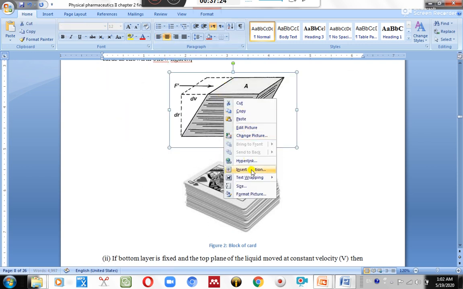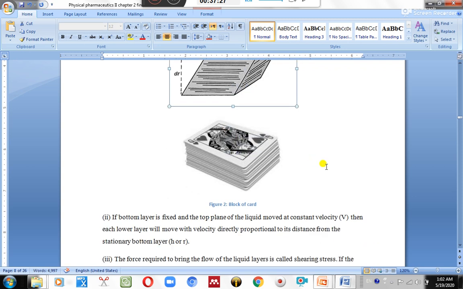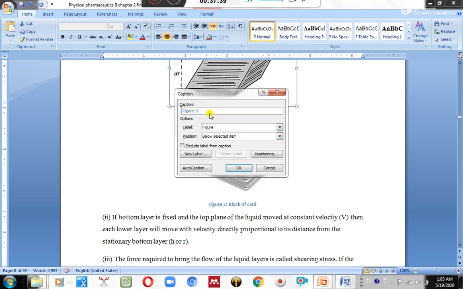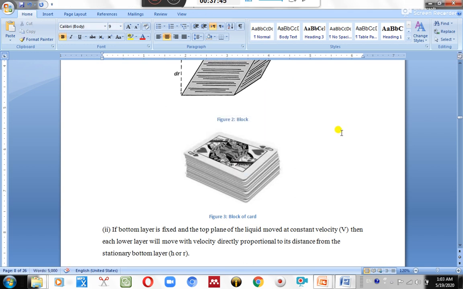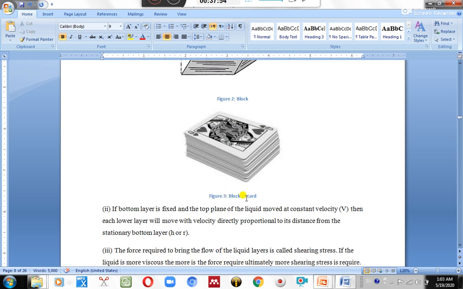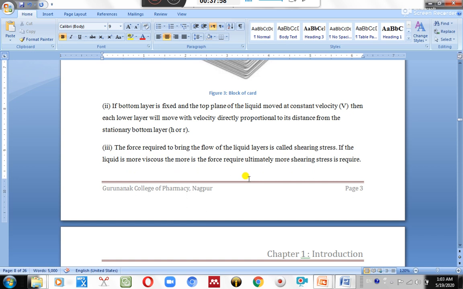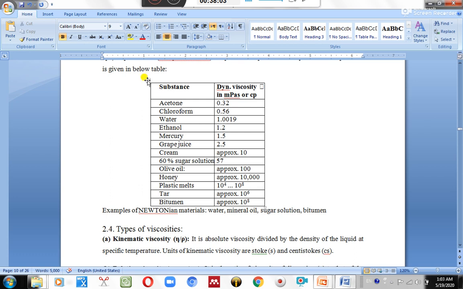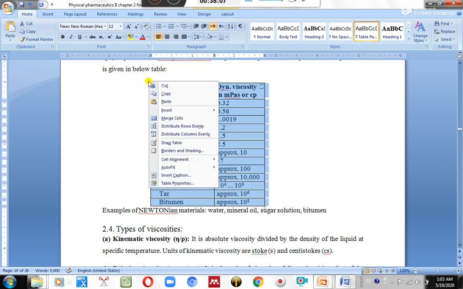You have to just select the figure, right click on the figure, and there is one option, insert caption. Go to insert caption. Whether it is figure, yes it is figure. What is the figure? It is a rheology block diagram. We usually put a figure caption below the selected item, so just put it below the selected item. Okay, it appears over here. Figure 1, rheology block diagram.